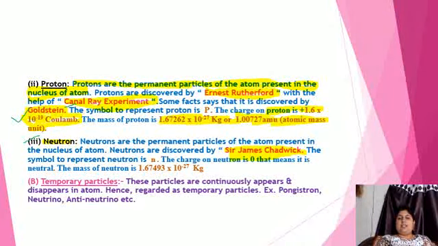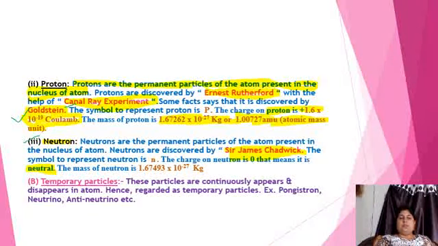The neutron is the particle which is neutral in nature, that means it has no charge upon it. The mass of a neutron is 1.67493 into 10 to the power minus 27 kg.